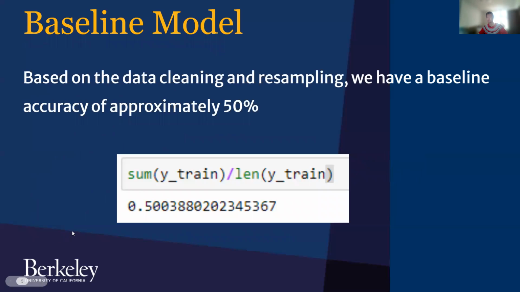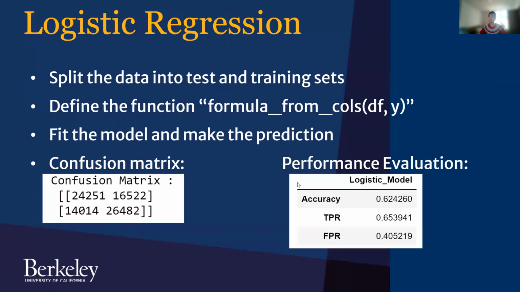This is the baseline model on the resampling data. We have a baseline of approximately 50%. So for the logistic regression, we split the data into test and training set, and then we feed the model and make the prediction. The confusion matrix and performance evaluation are as follows.